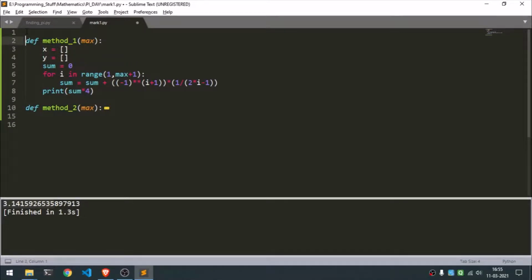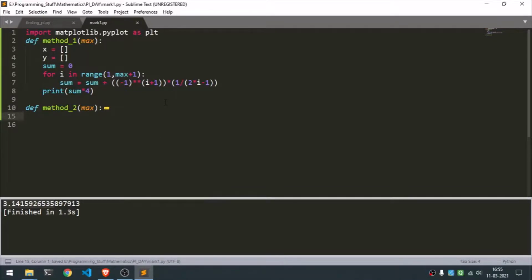Also we need to import matplotlib, and we need to do that because we need an entire functioning graph. So I'll be importing matplotlib dot pyplot as plt. Okay, let's hope I do not misspell anything.